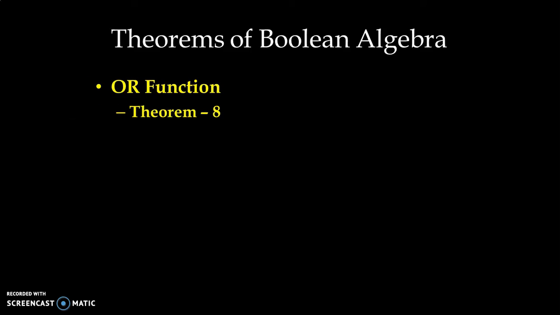Then we have theorem number 8. A plus A bar is equal to 1. We have one input A, another input, that is inverted A bar, and output, that is Y is equal to A OR A bar.